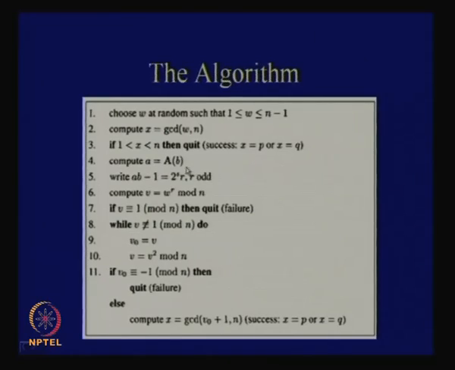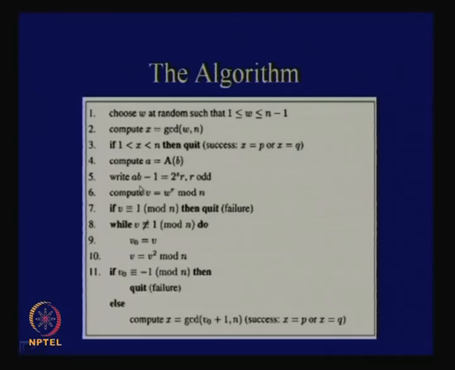So, if you give the public exponent, it gives you the decryption exponent. Then suppose you know AB minus 1. So, what is AB in this case? AB is not n, AB is the encryption exponent times the decryption exponent.